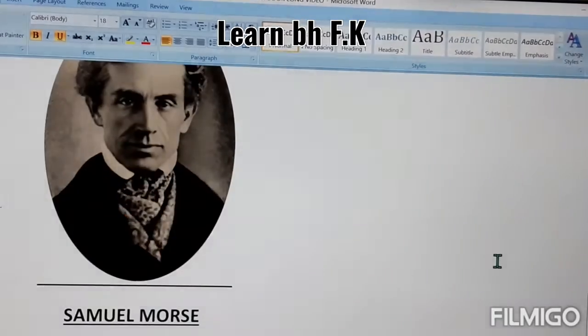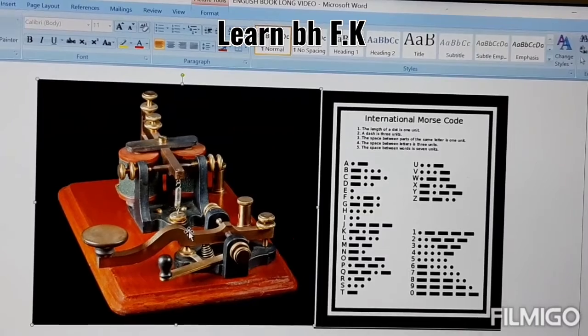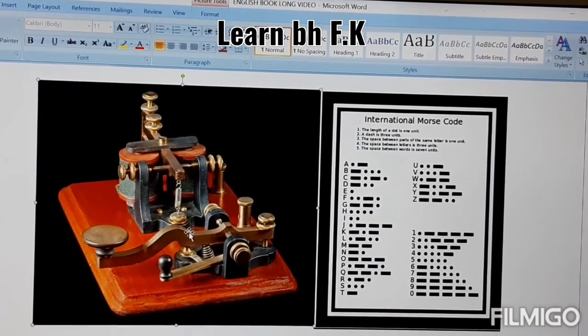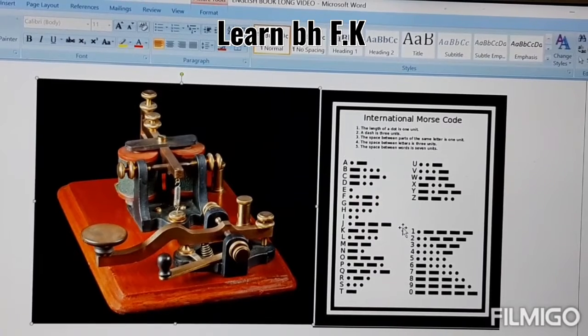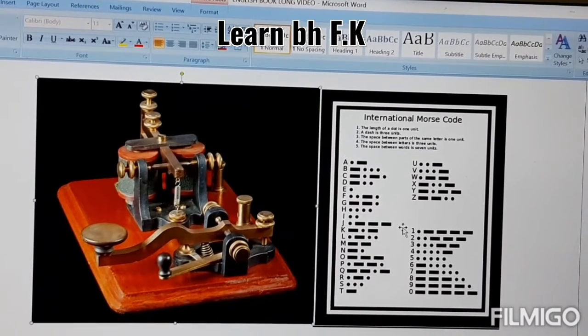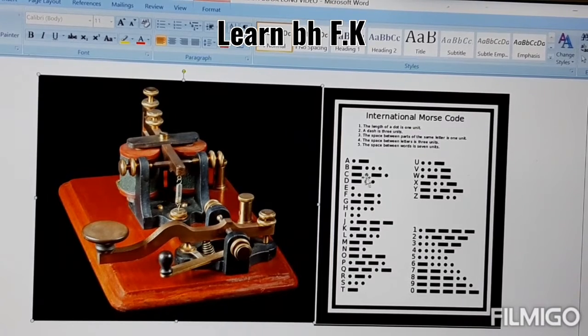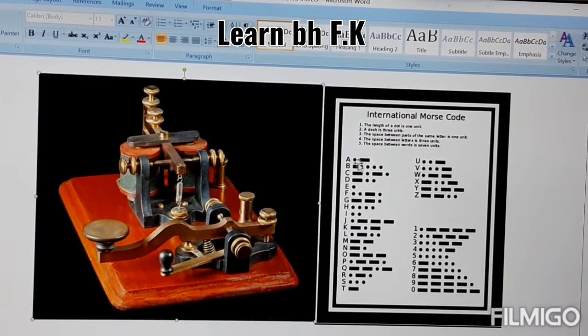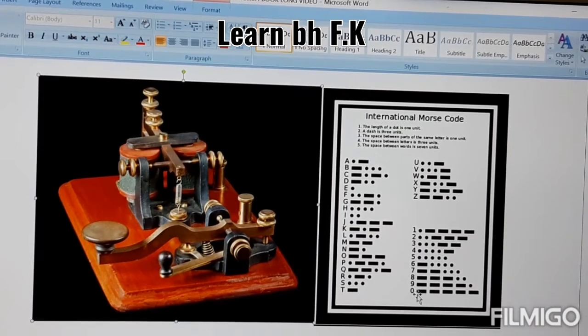The electric telegraph, you can see this device here, was invented in the old times to send messages between human beings. The second chart is International Morse Code, and you can see different symbols, dots and dashes. For example, dot dash equals A, and B equals dash dot dot dot, and it was used for numeric values also.